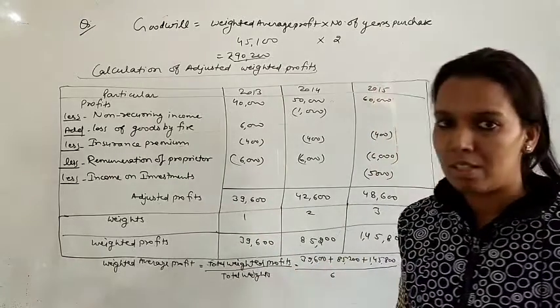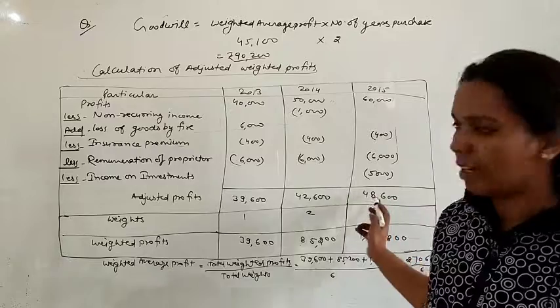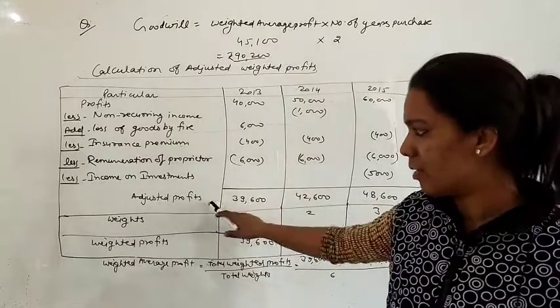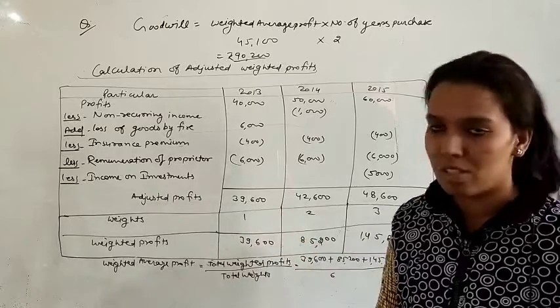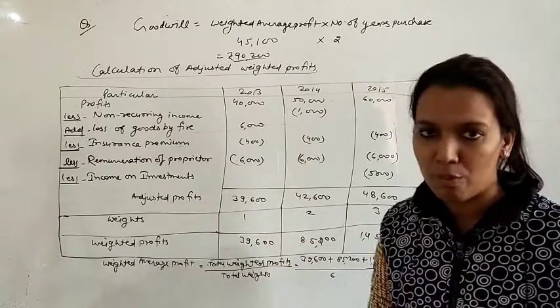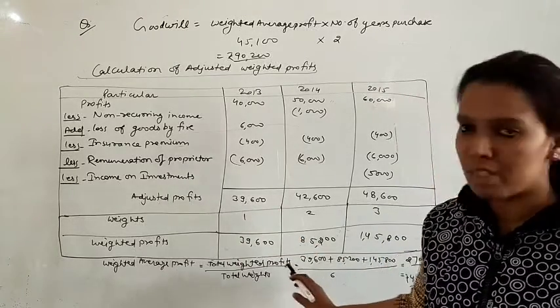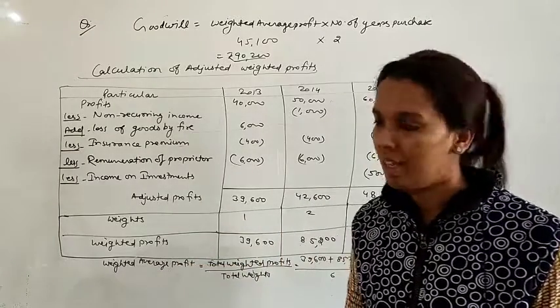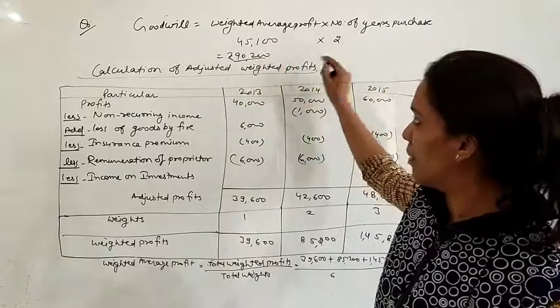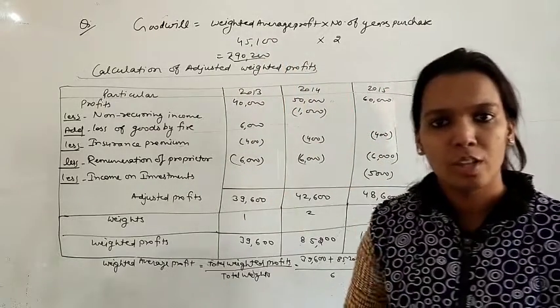Income on investment, this is also outsider's income, so we deducted this income. Like this adjusted profit, later on we gave weights and multiplied it by adjusted profit, then we found the weighted profits. Total weighted profits divided by total weights, then our profit is weighted average profit. Weighted average profit multiplied by number of years purchase, then we found the value of goodwill.